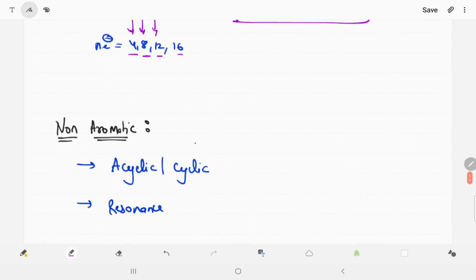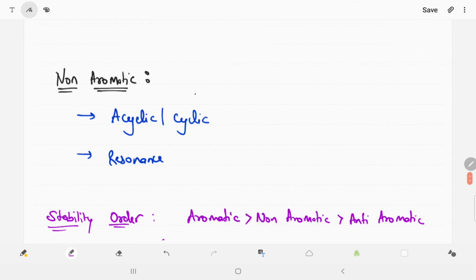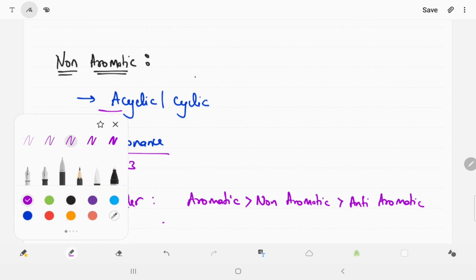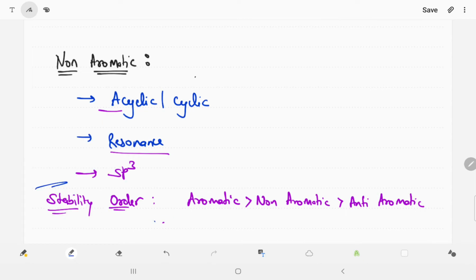Now understand non-aromatic compounds. Non-aromatic compounds can be acyclic or cyclic, whatever the resonance, and one more condition is that they have an sp3 carbon atom in the ring. Now there is a stability order, which is very important, and this question comes in JEE also. Aromatic compounds are more stable than non-aromatic, which are more stable than anti-aromatic compounds.